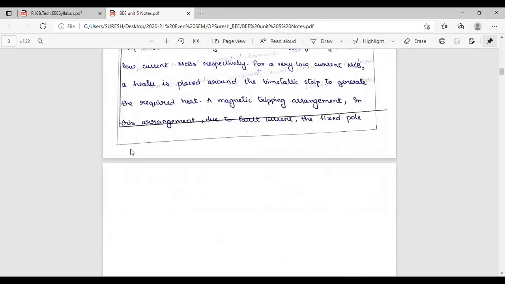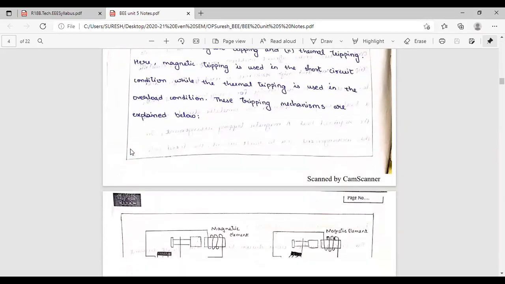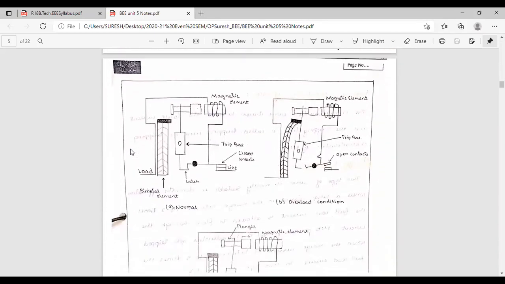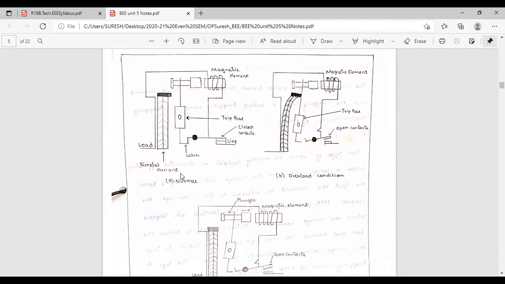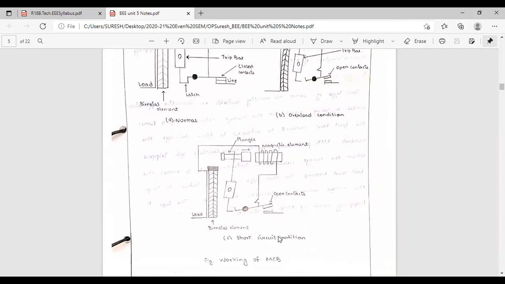Before going to this construction, see here: under normal condition, second is overload condition, third one is short circuit condition. What do you mean by normal, overload, and short circuit? These three. If you understand these three points, I will explain this. What is normal? What is normal condition?